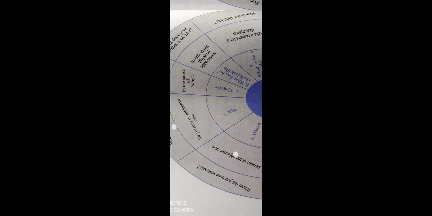Interrogative: I have already told you that interrogative means questions. For example, "who" is used for persons in the subject case. "Whom": there are also examples you can see now yourself. "Whom" is for persons in the object case.